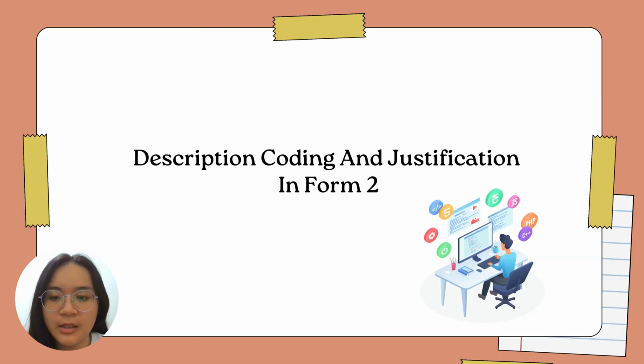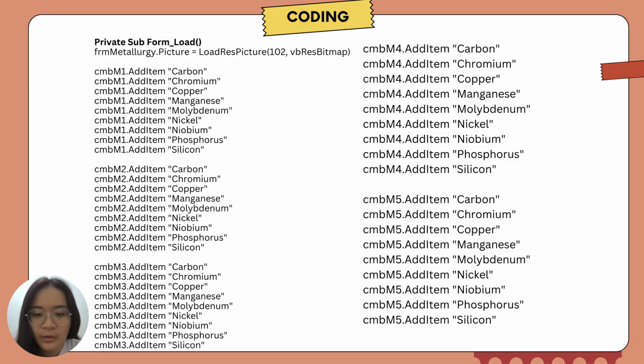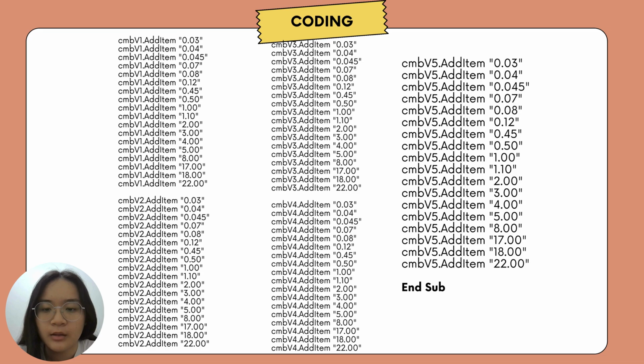My name is Li Jiayi. Now I will continue with the part description, coding and justification in Form 2. This is the coding involved in the material combo boxes, which are named M1 to M5, to let the user choose the material. Next, this is the coding involved for the composition value combo boxes, which are named V1 to V5, so the user can select the composition value based on each material.